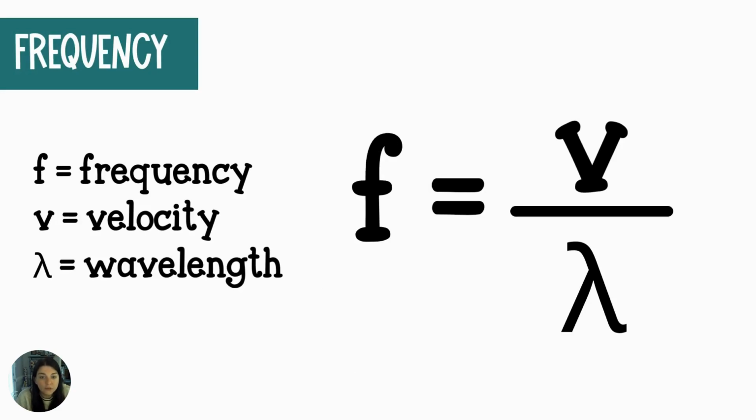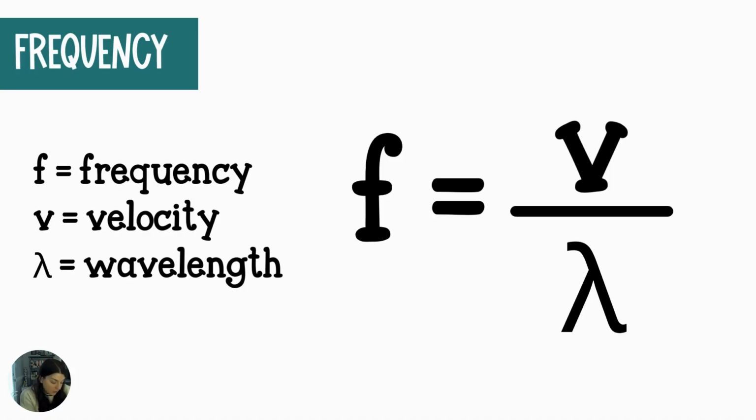The formula for frequency, if we needed to calculate it, would be taking the speed of the wave, which is meters per second of velocity, and we are going to divide that by its wavelength. So in that case, what's going to happen is when you derive the equation, if you were interested in that, it would be meters per second divided by the wavelength, which should be in meters.